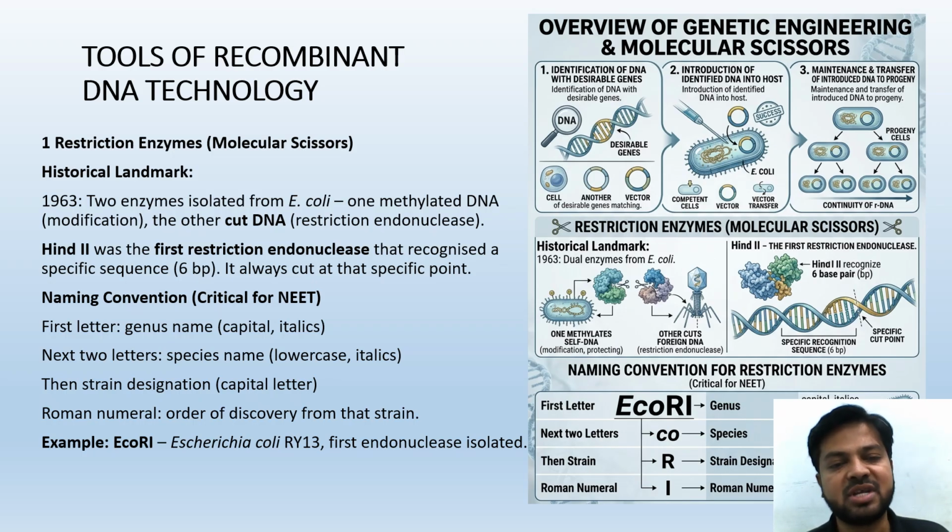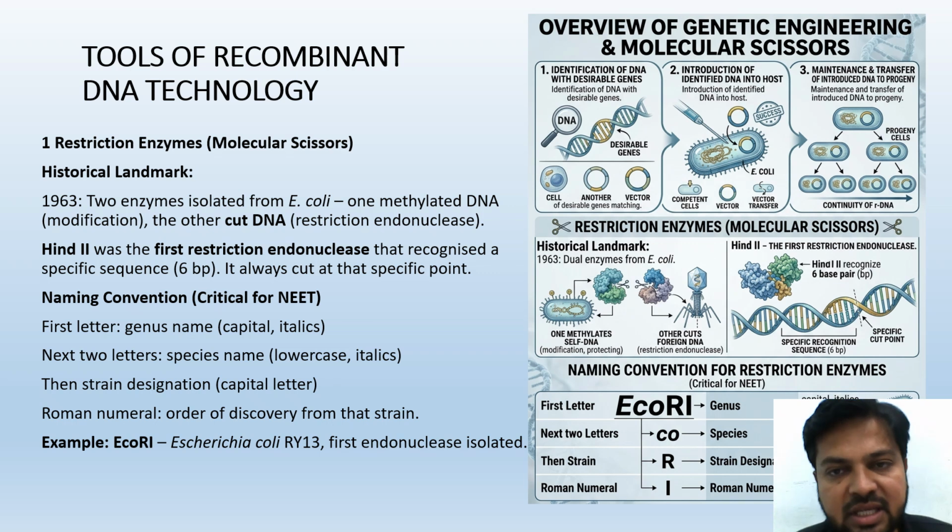Then a Roman numeral gives the order of discovery from that strain. Such naming is given to these types of enzymes. The example is E. coli, that is Escherichia coli RY13, the first endonuclease isolated. So Escherichia coli RY13 is the first endonuclease that has been isolated.